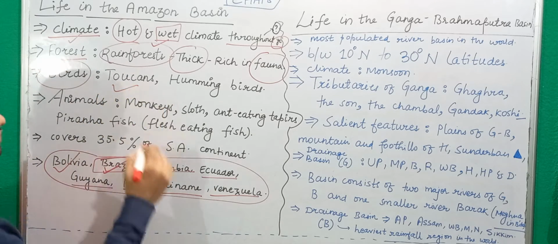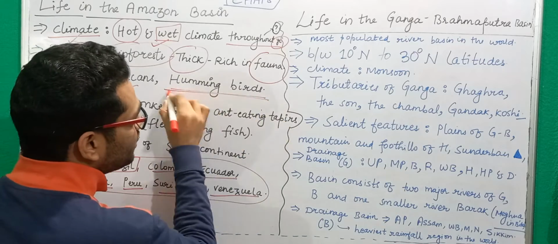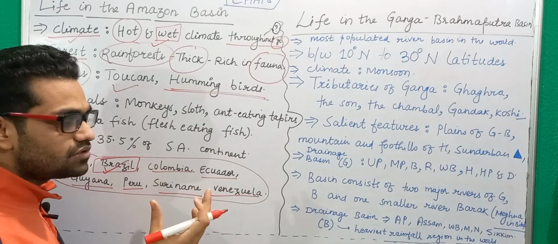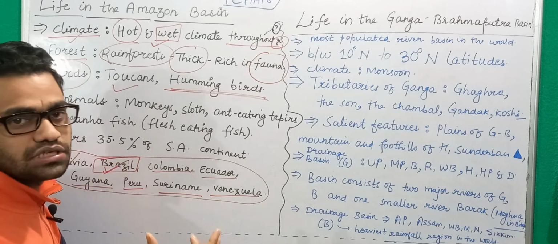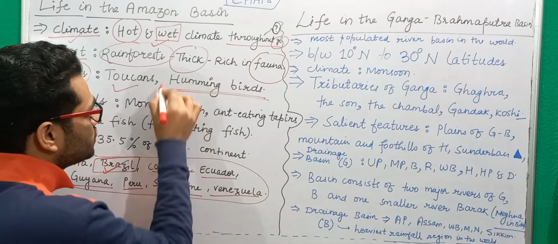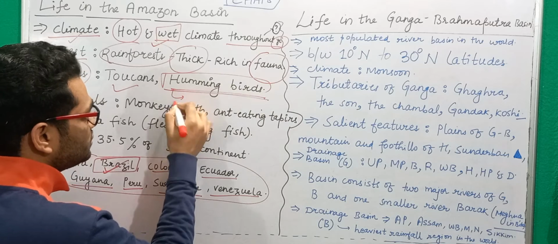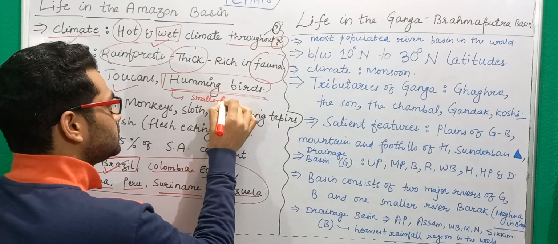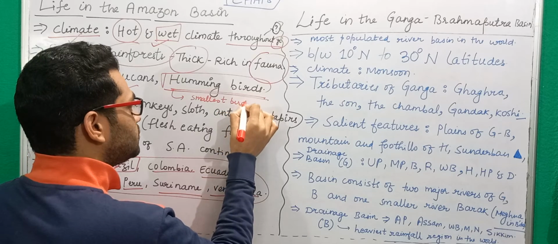For example, toucans and hummingbirds. The hummingbird is very important, because the hummingbird is the smallest bird in the entire world. So just write it down. This is the smallest bird on earth, right? This is the smallest bird on the earth.